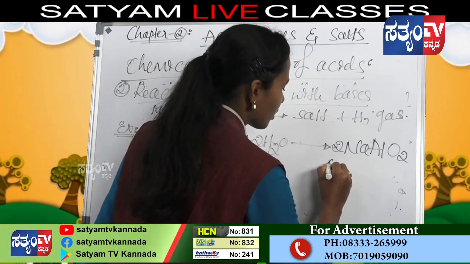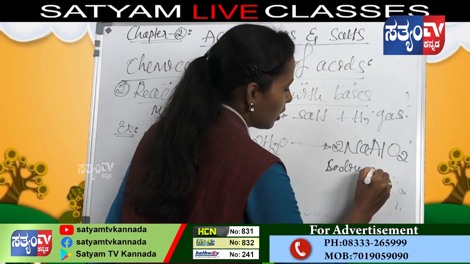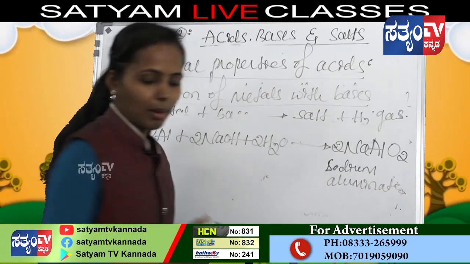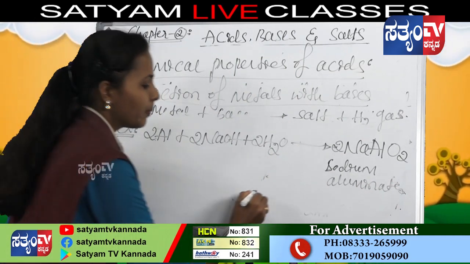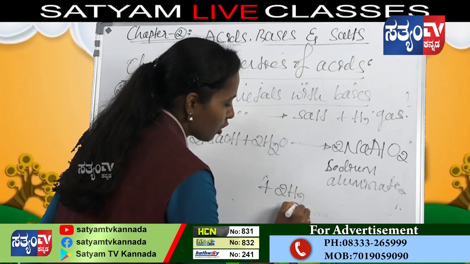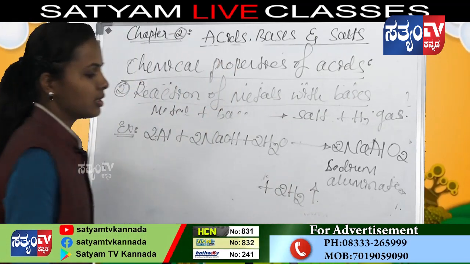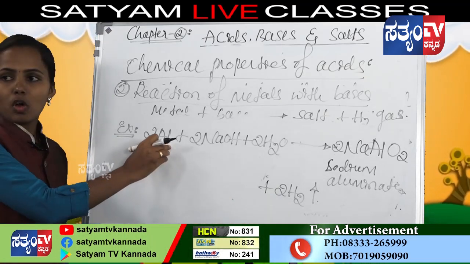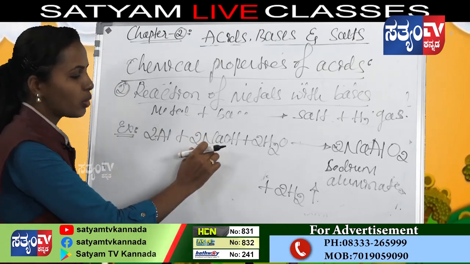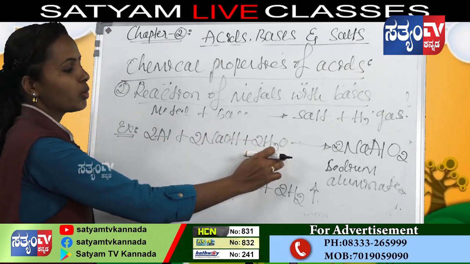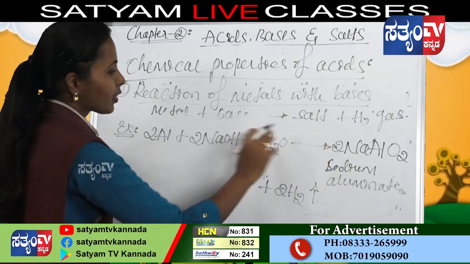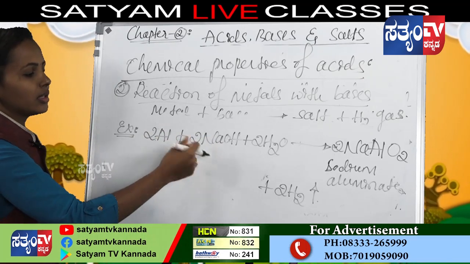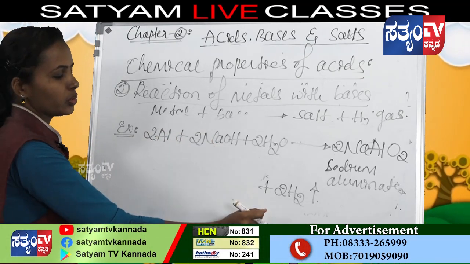This is sodium aluminate. The name of this compound is sodium aluminate, plus the evolution of hydrogen gas, that is 2H2. Here 2 moles of aluminium, 2 moles of NaOH plus 2 moles of water form 2 NaAlO2, with 2 Na, 2 Al and O2, and the remaining is 2 H2.